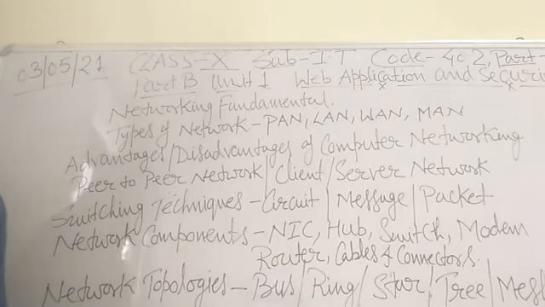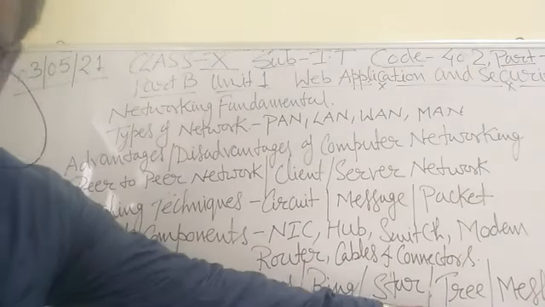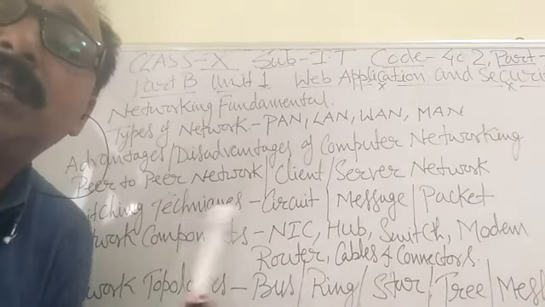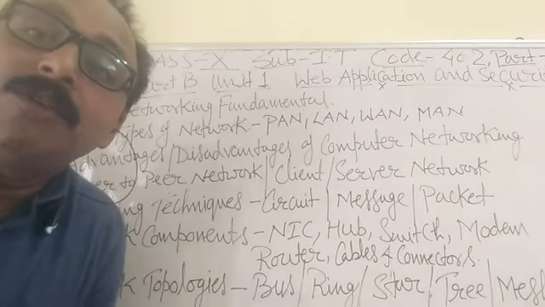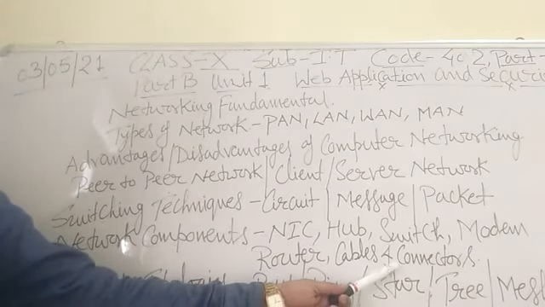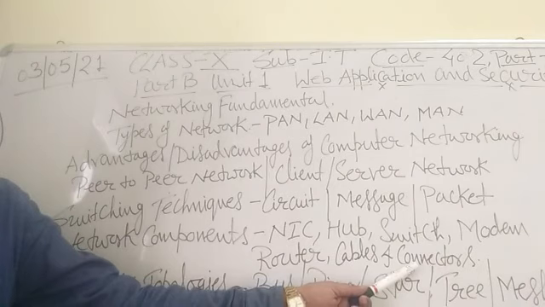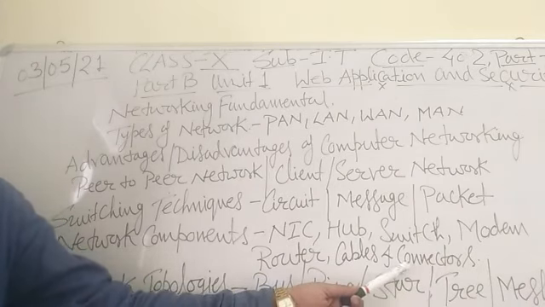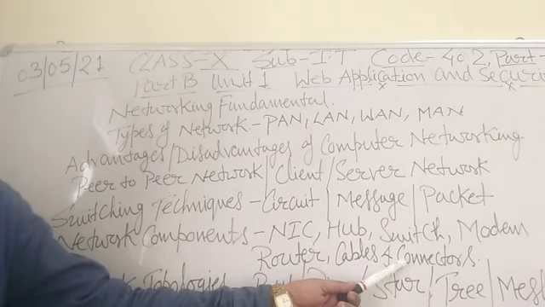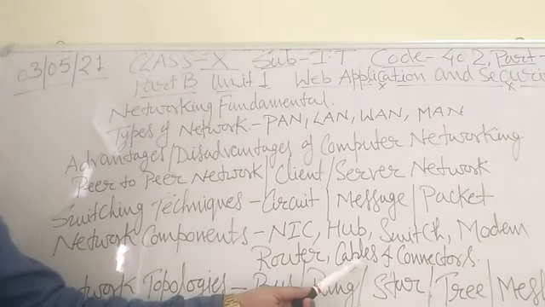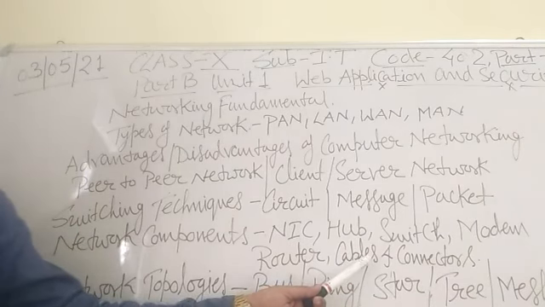Now next I am going to discuss the mesh topology. What is the mesh topology? When all computers or nodes are connected to each other, it is known as the mesh topology. Here are the advantages of the mesh topology. Data can be transmitted from different devices simultaneously, and expansion and modification in the topology can be done without disrupting other nodes. Okay. Now disadvantage: the cost of implementation is higher than other networks.